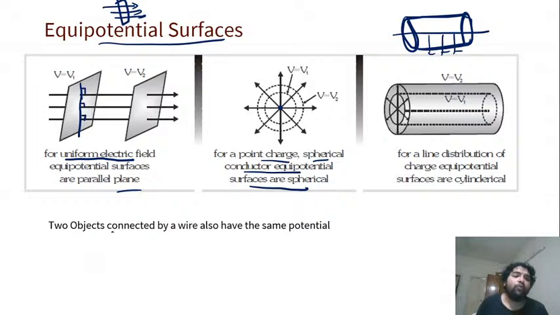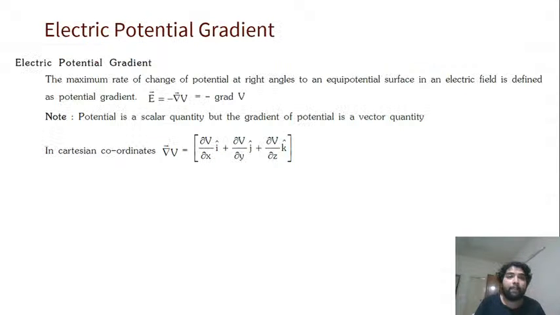Similarly, when two objects are connected by a wire, charge will move from higher potential to lower potential, or electrons will move from lower to higher because electrons are negative charge. Either way, positive charge moves from higher to lower, and eventually both sides reach the same potential. Getting it? This is a very important point: two objects connected by a wire also have the same potential. This is a very important topic. We'll do a few problems on this today.